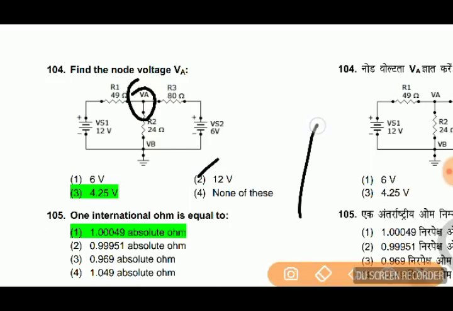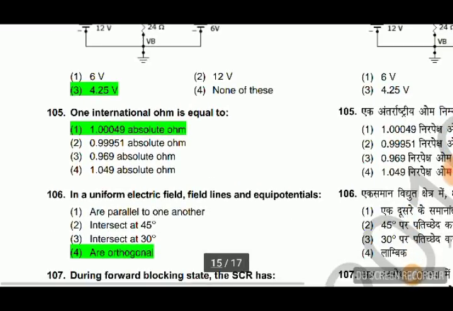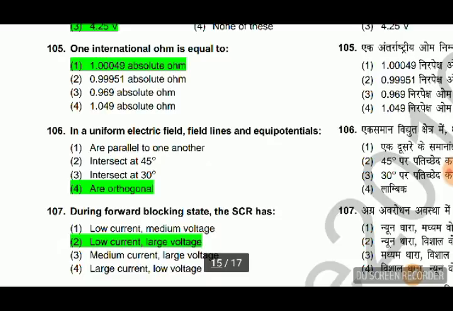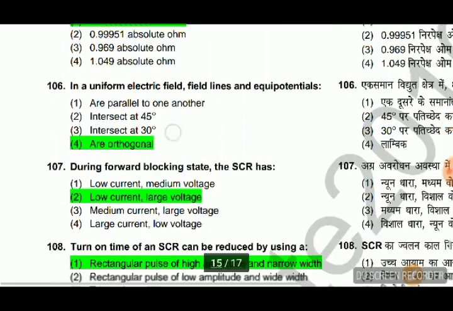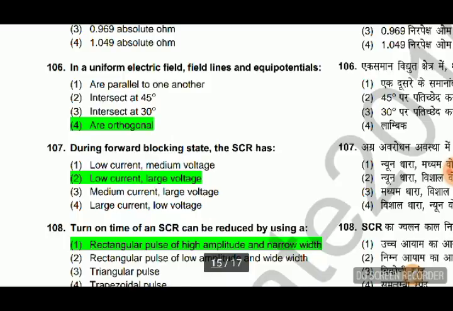Okay, next question is, one international ohm is equal to 1.00049 absolute ohm. In a uniform electric field, lines and equipotential surface are perpendicular or orthogonal. During forward blocking state, the SCR has low current and large voltage, because current cannot flow, it does not flow during forward blocking, so current will be low and voltage will be large.